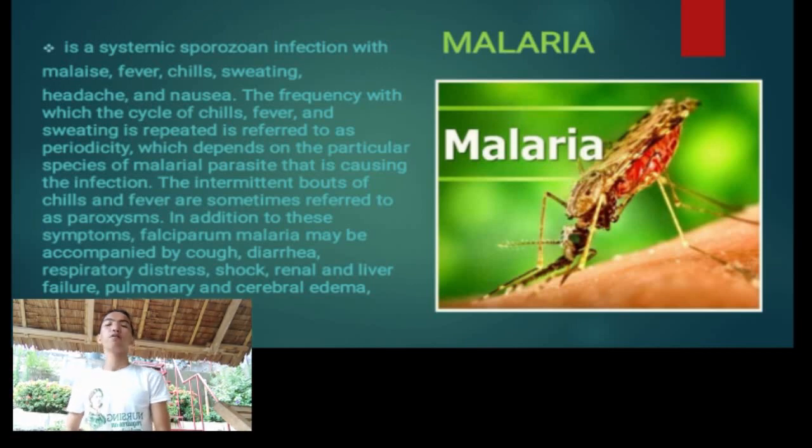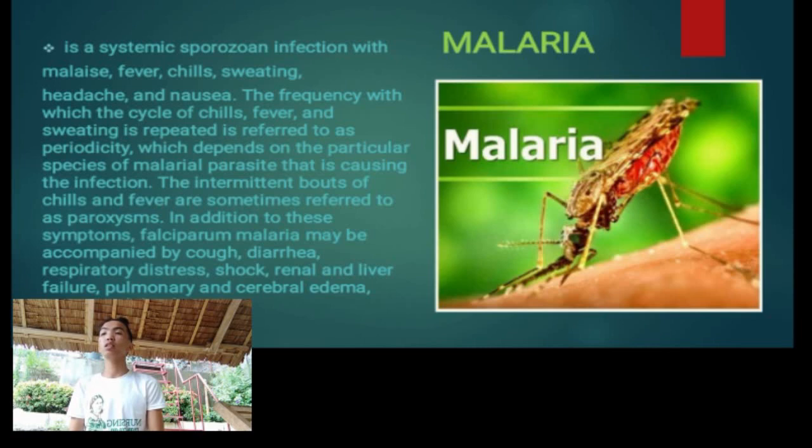Next, we are now in malaria. A very common, very popular disease. It's a systemic protozoal infection with malaise, fever, chills, sweating, headache, and nausea. The frequency with which the cycle of chills, fever, and sweating repeats is referred to as periodicity, which depends on the particular species of malaria parasite causing the infection. The intermittent bouts of chills and fever are sometimes referred to as paroxysms.